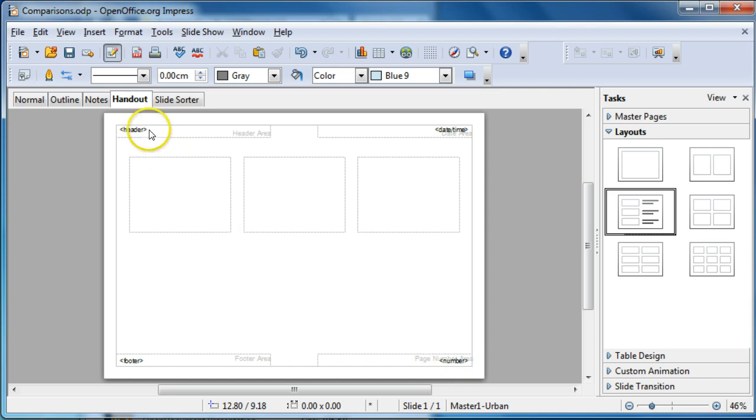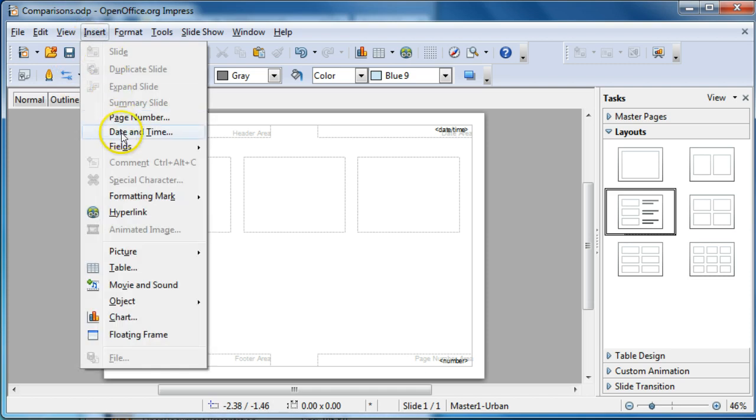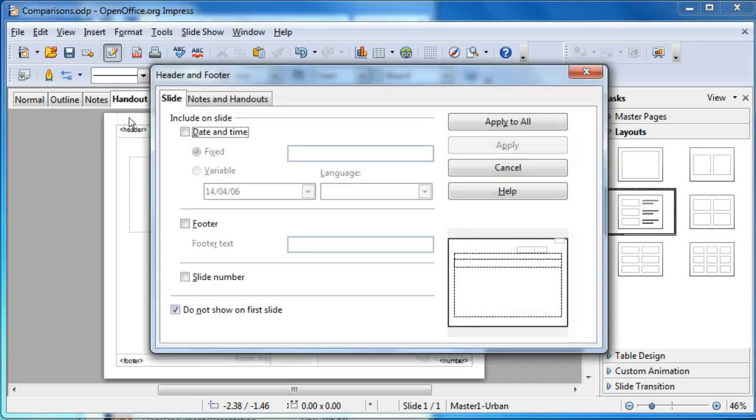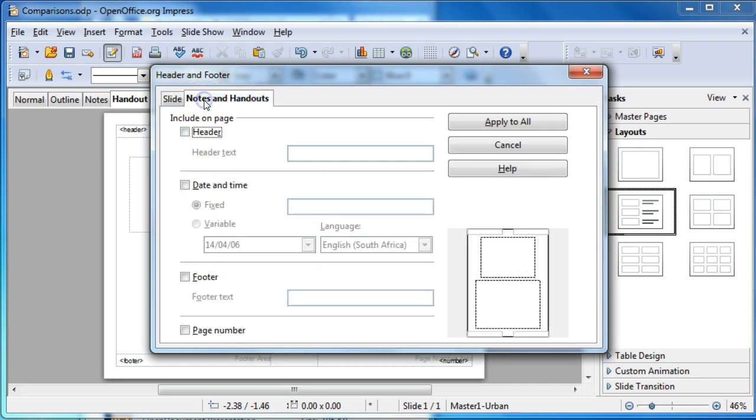To place text in these areas, we can't just click here. We need to go to Insert and then select either of these options, page number or date and time. This will bring up the header and footer dialog. Be sure that you're not in the slide page. Select Notes and Handouts.